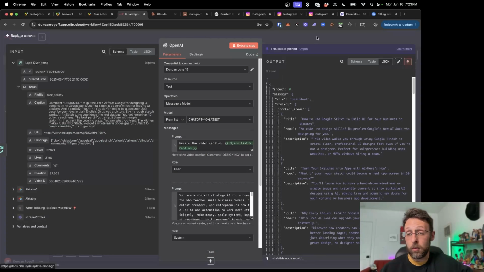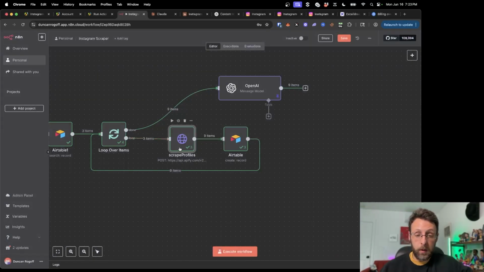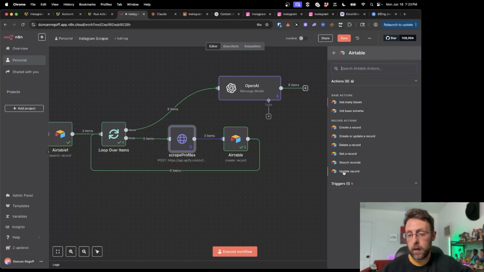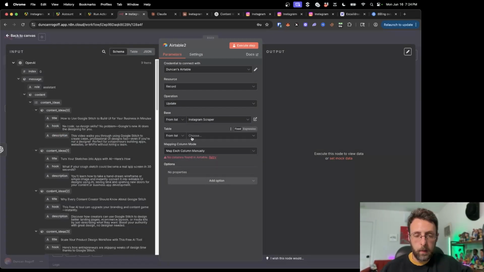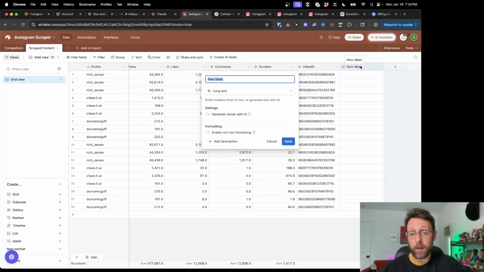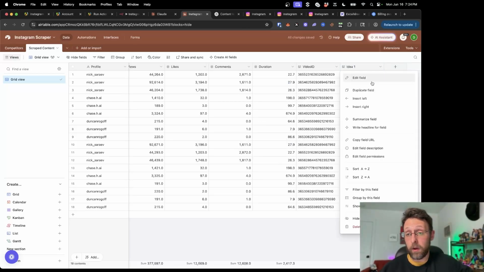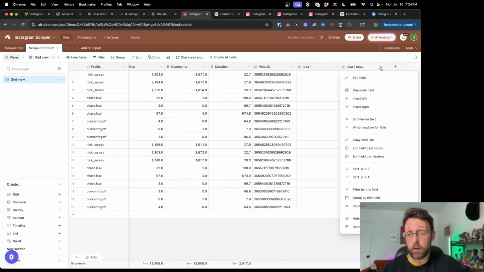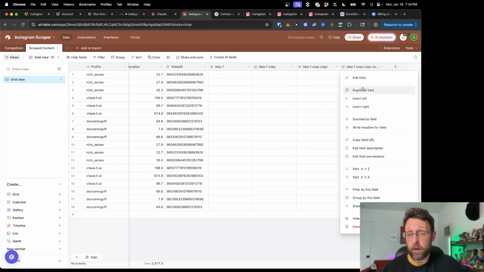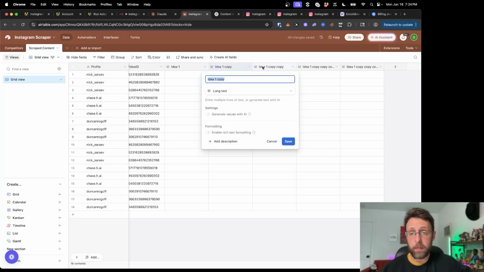I'm going to pin this data too, so we don't have to run this again. And I'm also going to pin the scrape data really quick. And now what I can do is search for Airtable, and I can come to update record. I can search Instagram, and I can do scraped content. And actually looking at this now, I think it's going to be beneficial for us, instead of just new ideas, to say idea 1, and just duplicate idea 2, idea 3, idea 4, and idea 5. I think this is actually going to work out better for us.